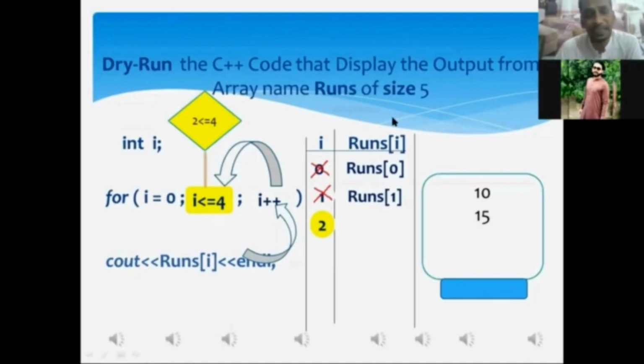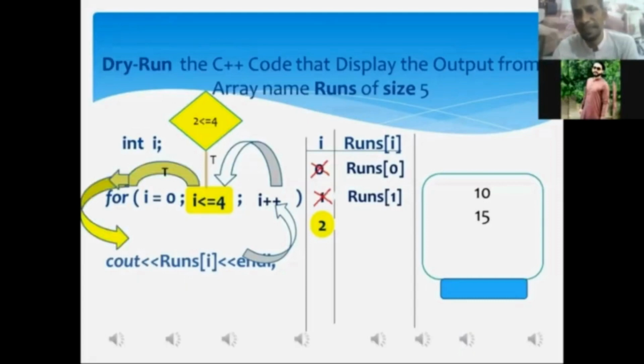Tell me here, is the condition true or false? It's true, sir. Mr. Aftab, your answer is correct, my dear. When the condition within the for loop statement gets true, the control of execution will be shifted to the for loop associated statement. My dear, did you get it? Getting, sir. Okay.